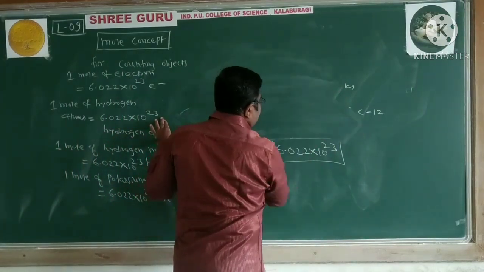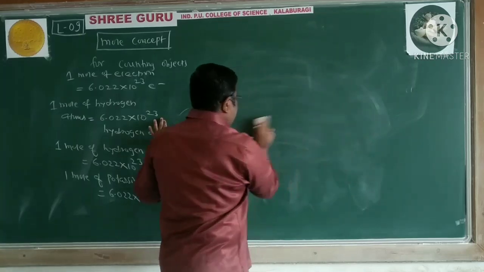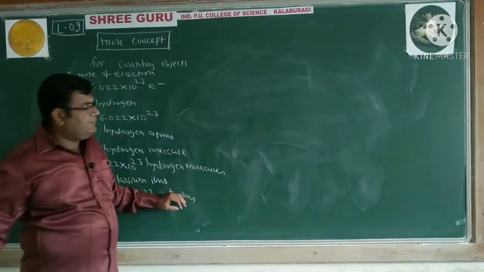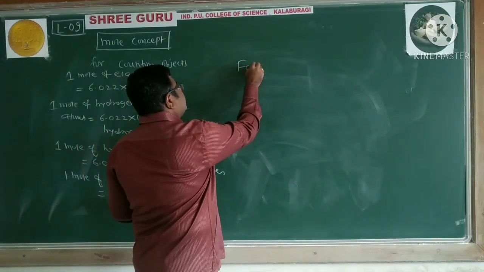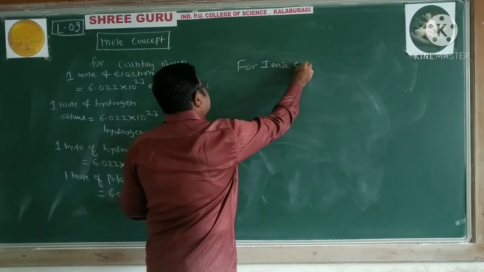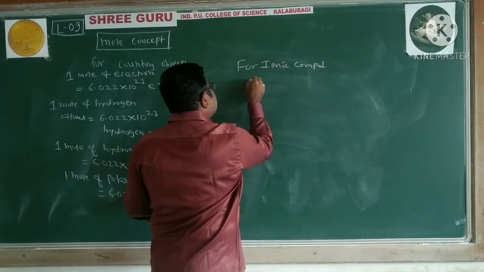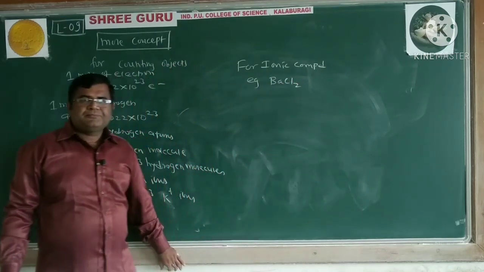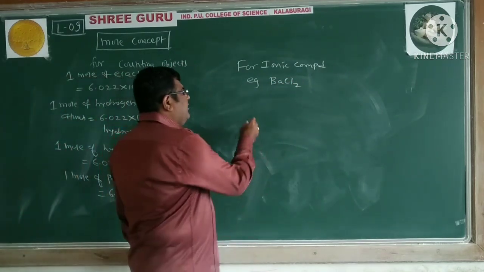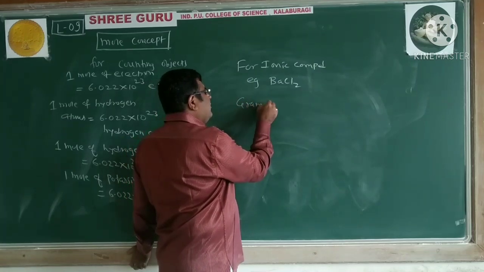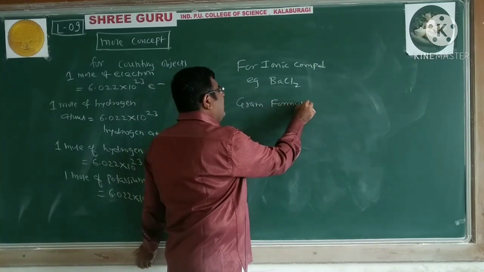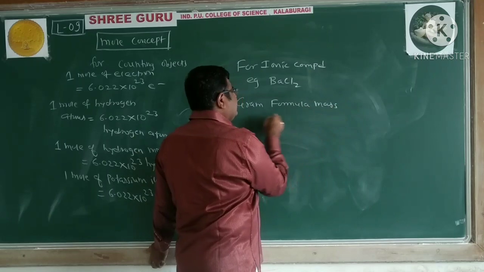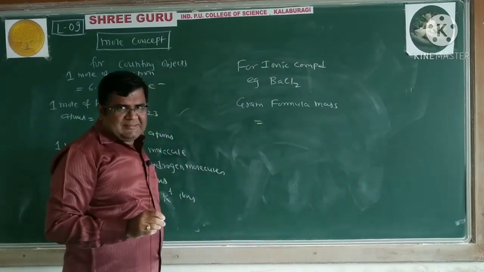Now for ionic compounds, this is used in some different contexts. An example is BaCl2. For that, we use the word gram formula mass, just like gram molecular mass.